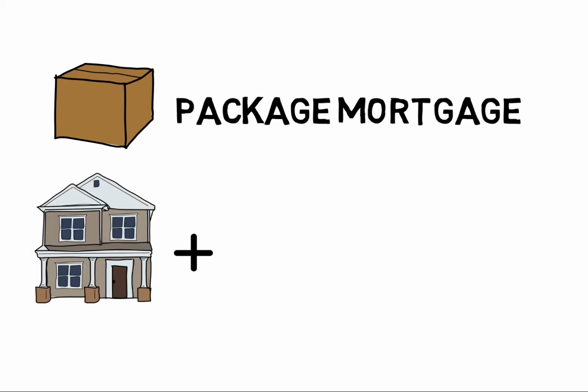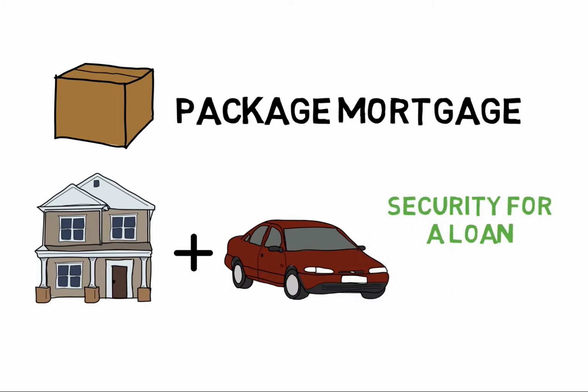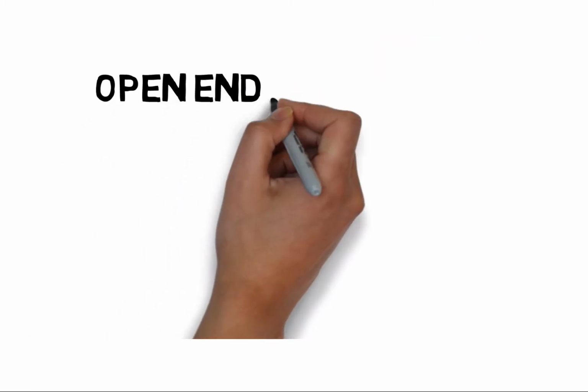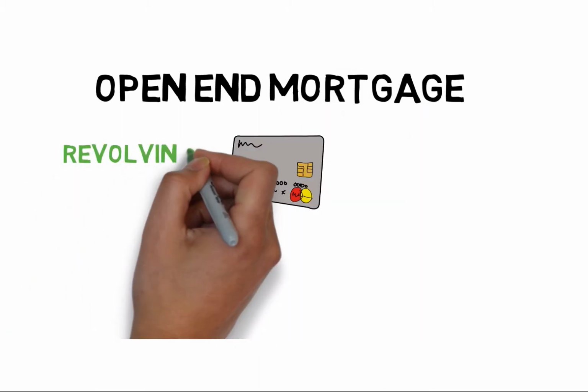A package mortgage simply uses real and personal property as security. So if a house and a car were both used as security for a loan, we would call that a package mortgage.